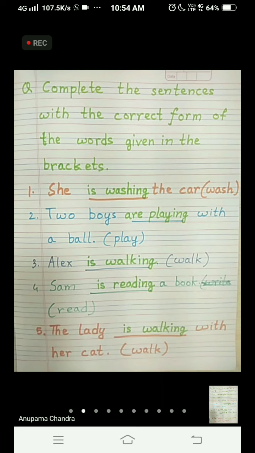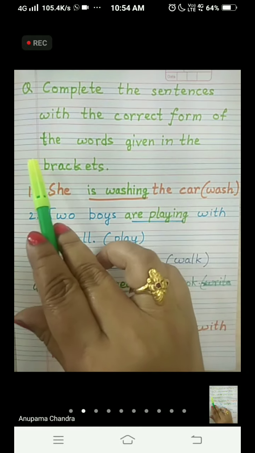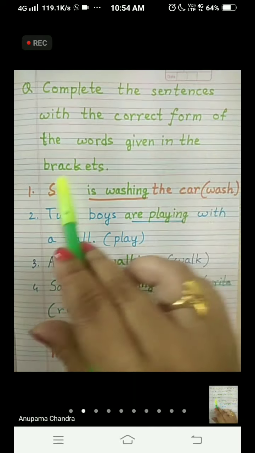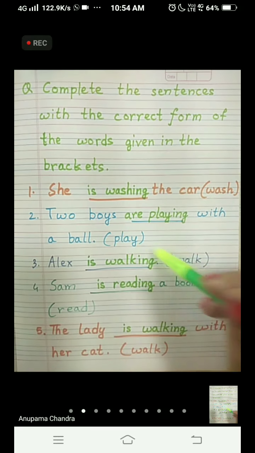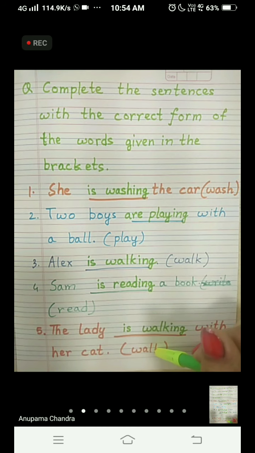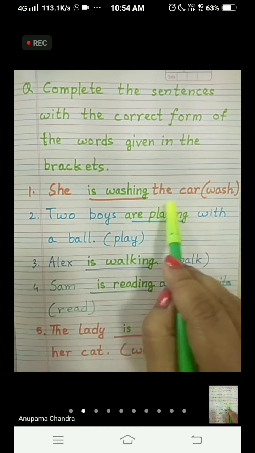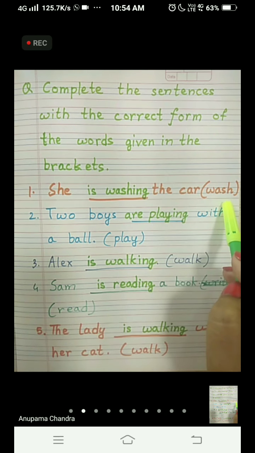Let's go through all the sentences once again. What was our question? Complete the sentences with the correct form of the words given in the bracket. One word is given at the end of the sentence and you have to write it in the correct form. First one is she dash the car. In the bracket it is written wash. So what are you going to do?